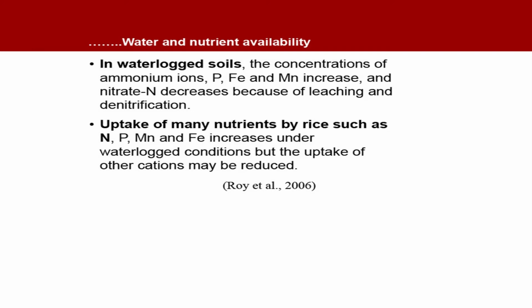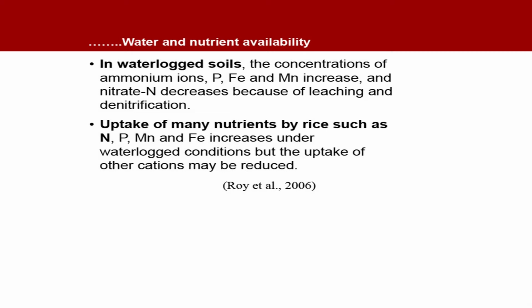Take the case of waterlogged soil. The concentration of ammonium ions, phosphorus, iron and manganese increases and nitrate nitrogen decreases because of leaching and denitrification. Under waterlogged conditions, there is creation of an aerobic layer which is just 1 or 2 millimeters in thickness.